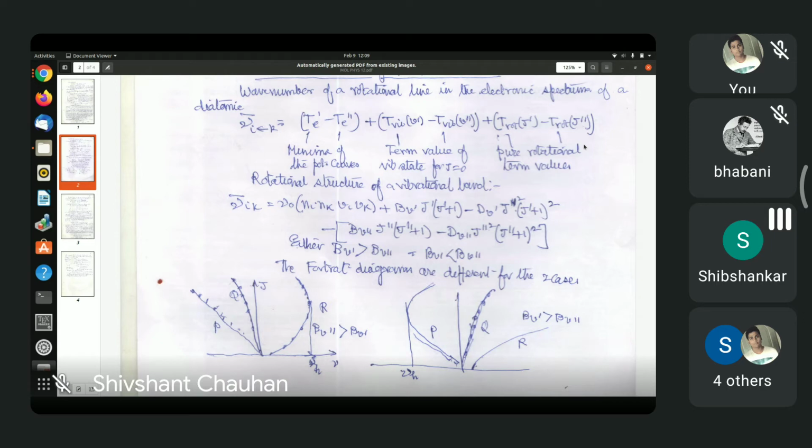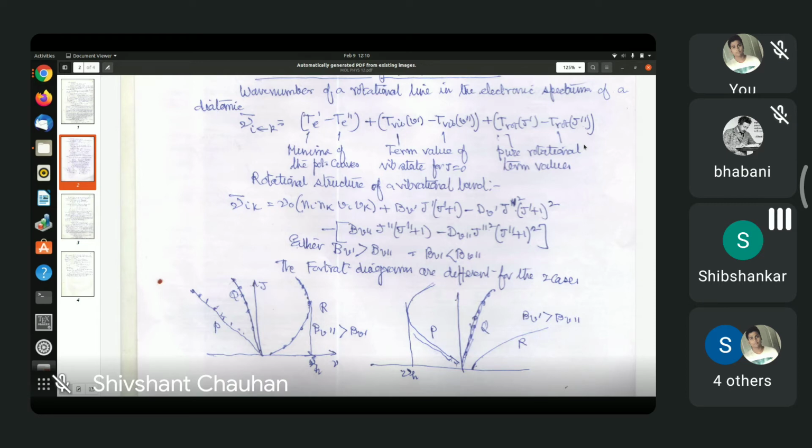Sorry, no, we have not taken the vibration rotation interaction into account. We have taken the centrifugal distortion into account. So the rotational energies are, for the upper state, BV prime J prime (J prime plus 1) minus DV prime J prime squared (J prime plus 1) whole squared. This is the centrifugal correction.